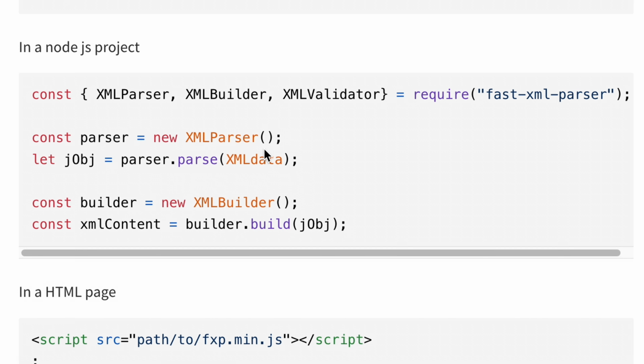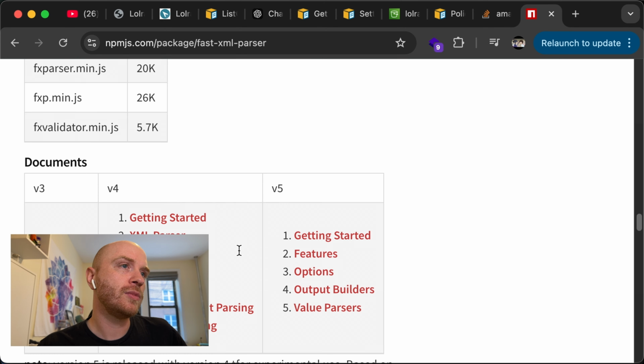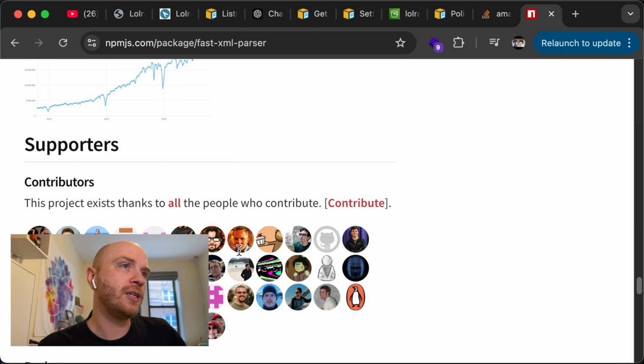Okay. Parser, and then the parser will parse the data. Is this an alternate way to do it? Oh, please tell me there's more information.